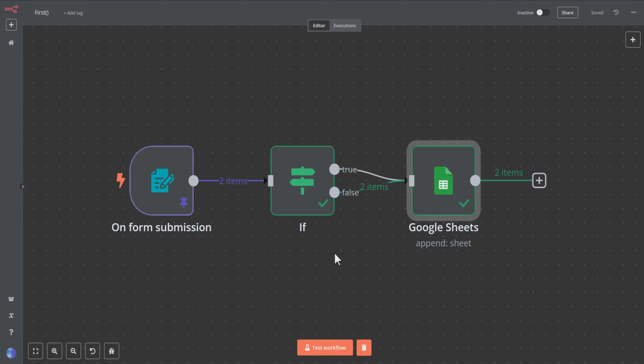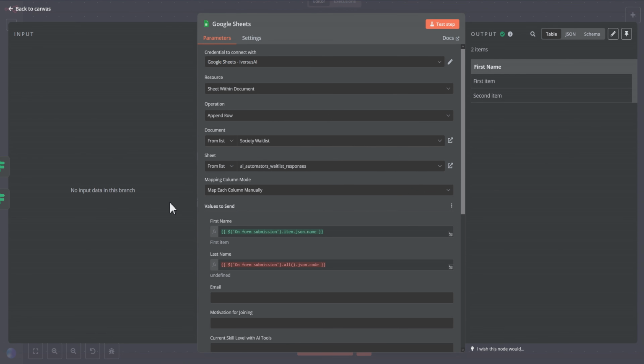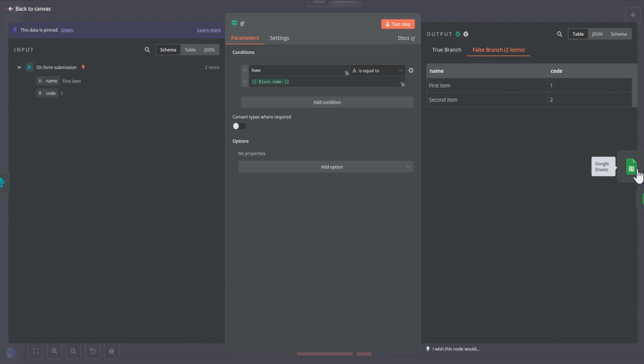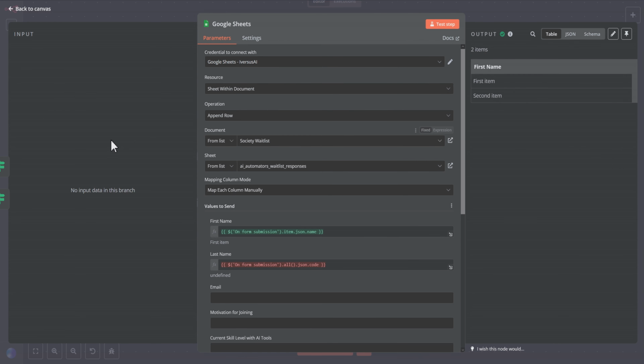If the output is true to the criteria I've set up here, it will move the data through. In this case, the output is false, and I've still hooked it in here to the spreadsheet. And you would think that I should be able to see this data, but I can't. And I can't click on one of these. These will just send me back to the previous node like this. And I cannot see how I can find the false branch items. If I click in here, they still don't show up.